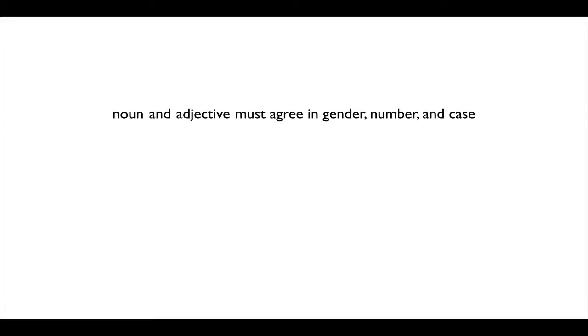This is a basic introduction to how to make nouns and adjectives agree in Greek. And one of the first principles we'll have to keep in mind is that nouns and adjectives agree in three regards: in gender, in number, and in case. Let's start by thinking about gender.